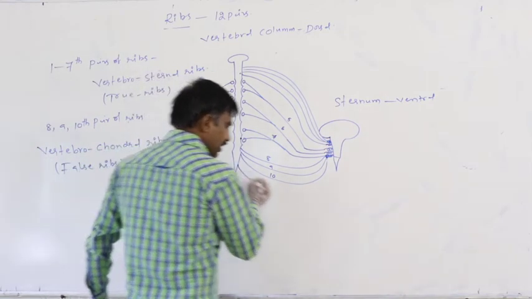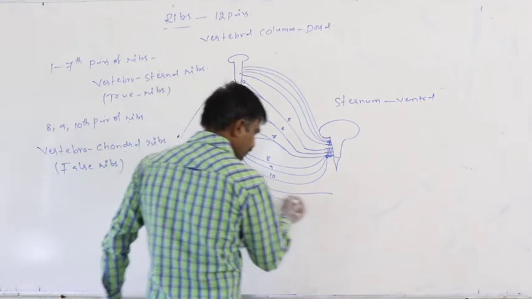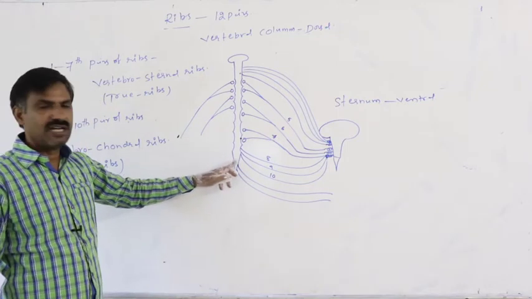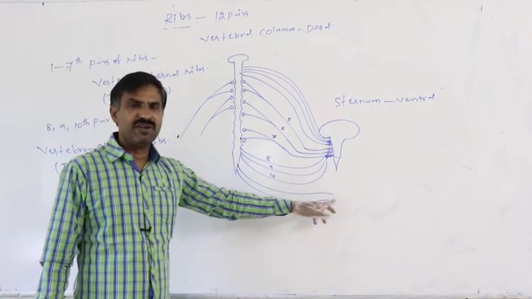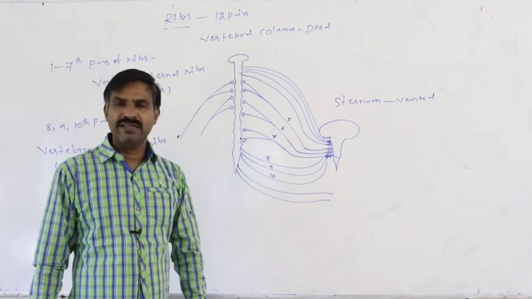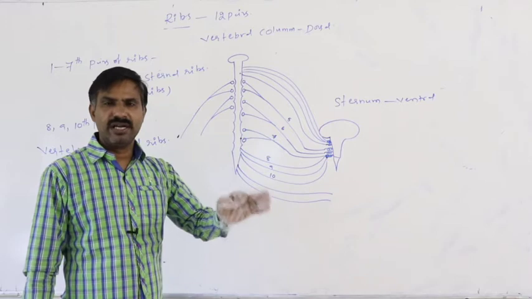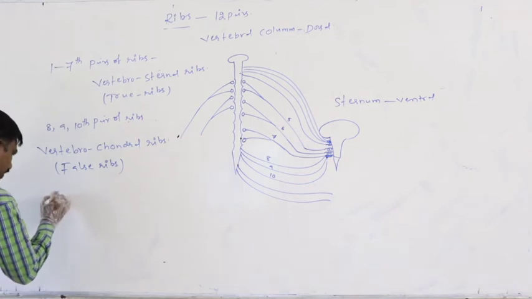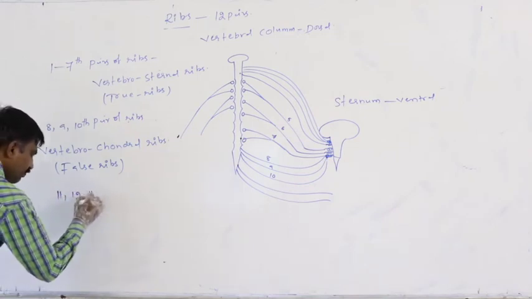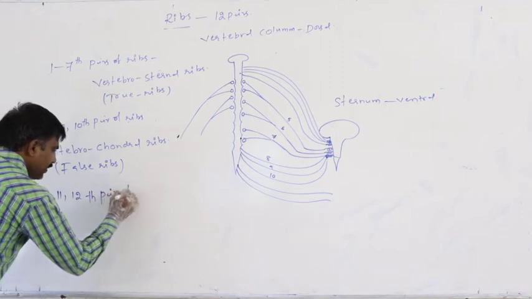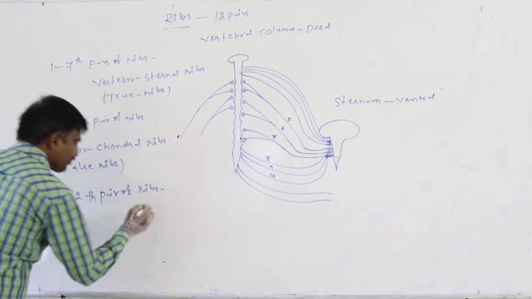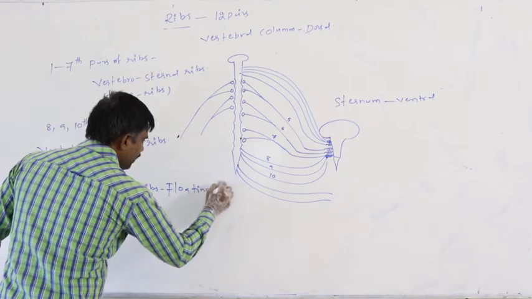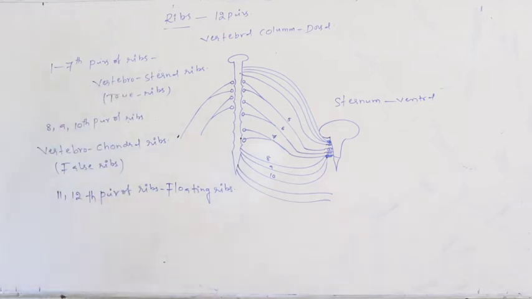Similarly, the 11th and 12th pairs of ribs attach to the vertebral column only dorsally. Ventrally they are free. Ventrally they neither attach to the sternum nor to the cartilage. So only the 11th and 12th pairs of ribs are said to be the floating ribs.